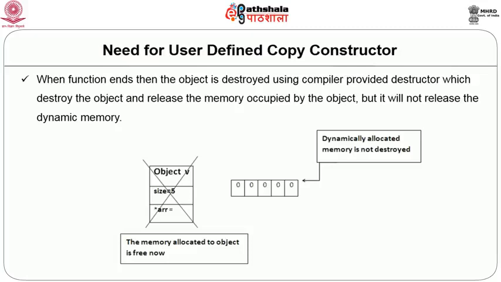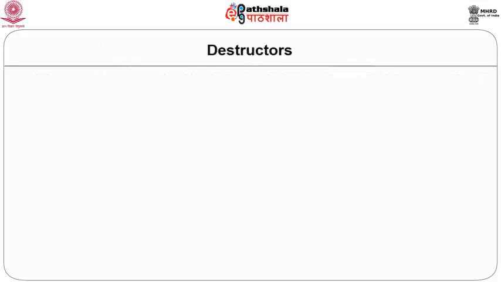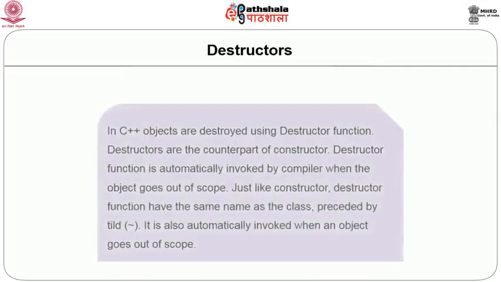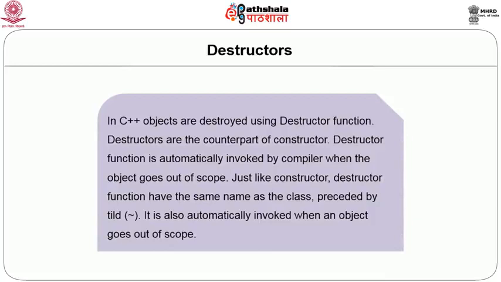The answer to this problem is another special function known as the destructor. Destructor is a counterpart of the constructor. The constructor creates the object and the destructor is used for destroying the object. The destructor is also a special member function.